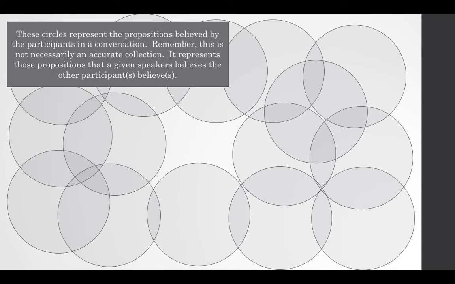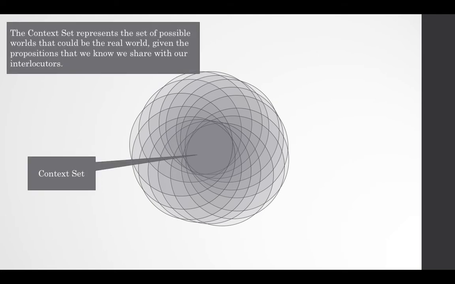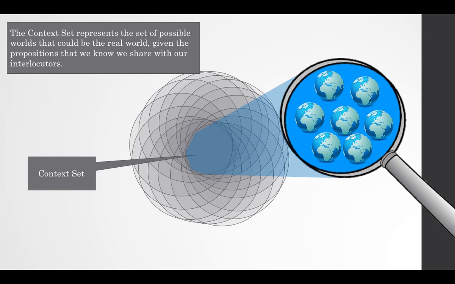So our context set is when all of these propositions intersect, all of these sets of possible worlds intersect, and the context set represents the set of possible worlds that could be the real world given the propositions that we share with our interlocutors. So when we look into this context set, it's really a set of possible worlds. We need to remember that. And this is when you're having a conversation with somebody, the set of possibilities that could really represent how the world is.